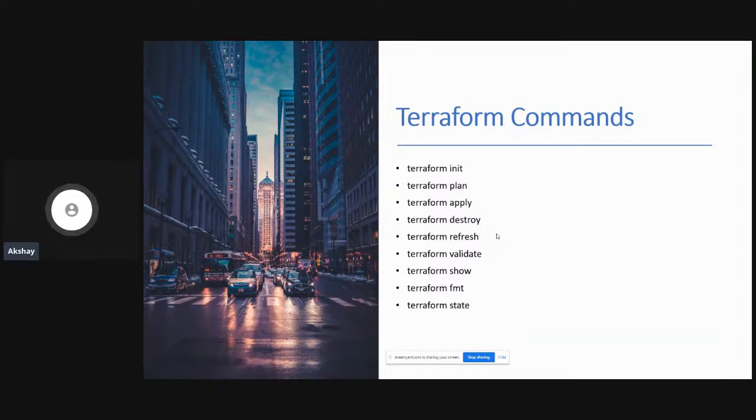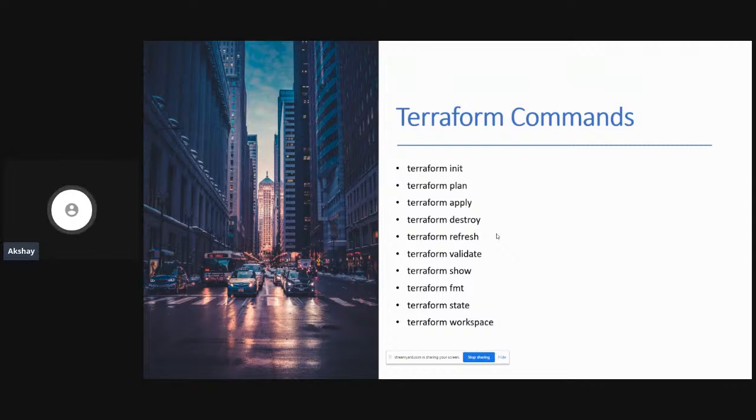You have Terraform state, which is used for advanced state management. If you want to list all of your resources within your state file, show your entire state file, or move a resource to a different resource block in your state file, you can use Terraform state for that.